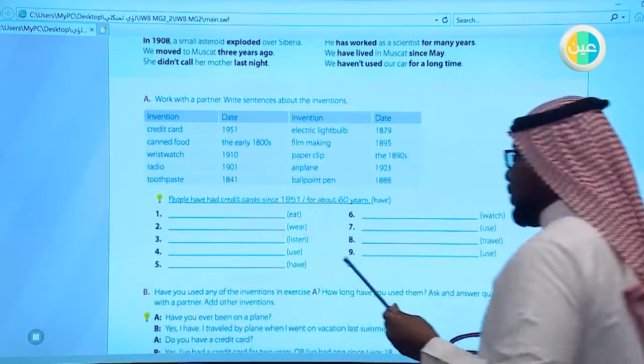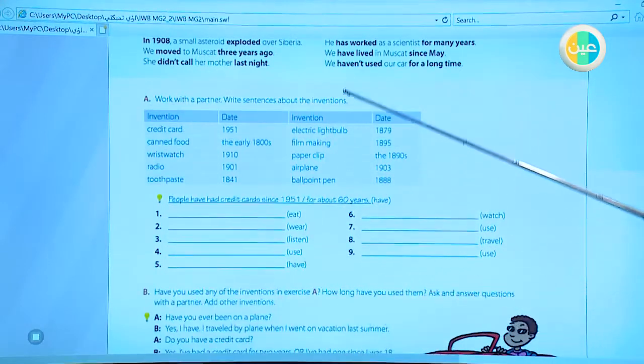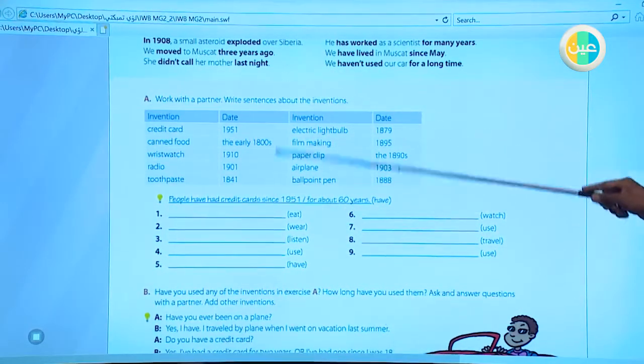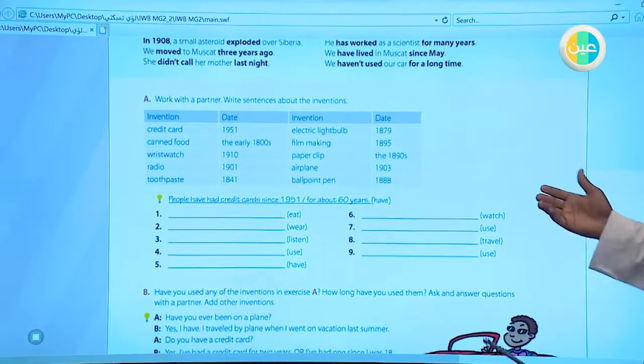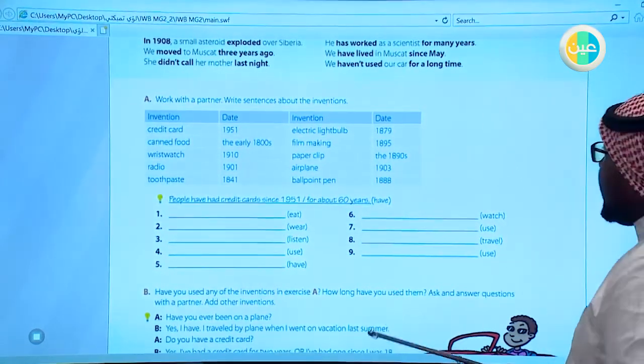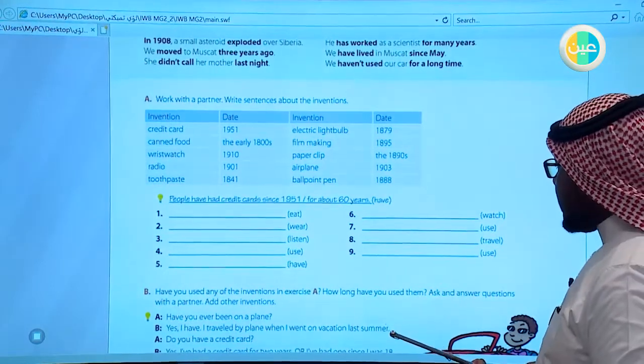Okay, guys, we can now keep doing our job, which is related to the base and to the rule that we have discussed earlier.